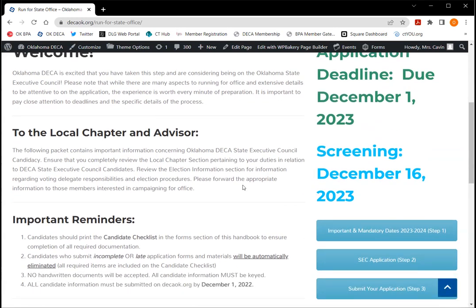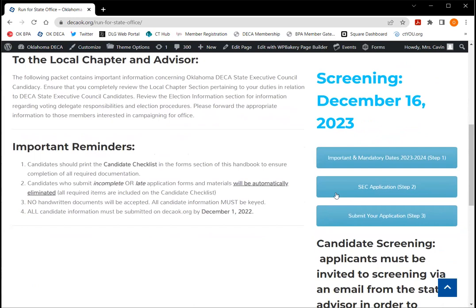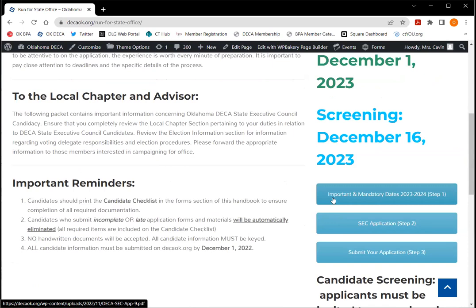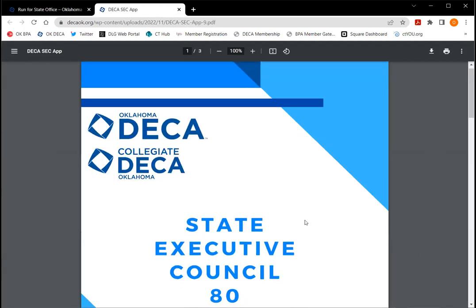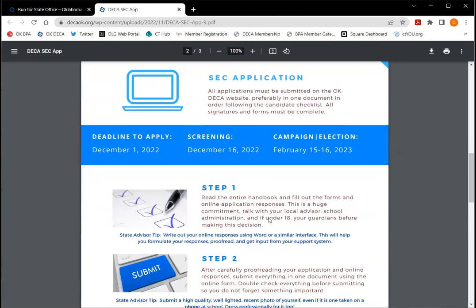So on this page, you will see that we have these three buttons right here. We have important and mandatory dates, our SEC application, and a submit your application button. Let's dive in and look at that first one, the important and mandatory dates. This is updated for the 2023-2024 council.